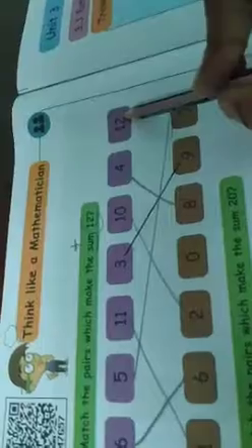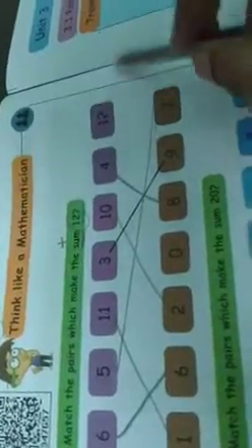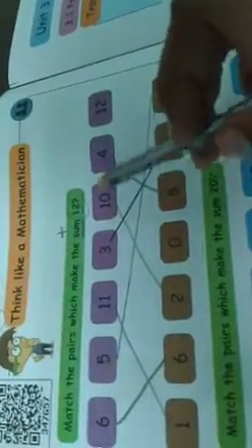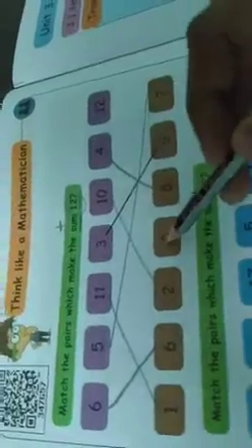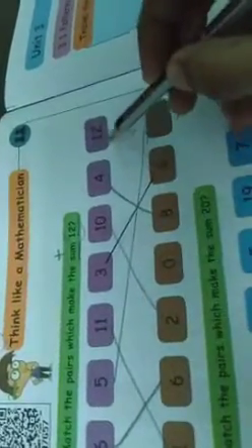Now last number, what, ma? 12. 12 after, nothing. Nothing means 0. So you connect 12 and 0. Okay, va? Nothing, ma. You first see the first row.